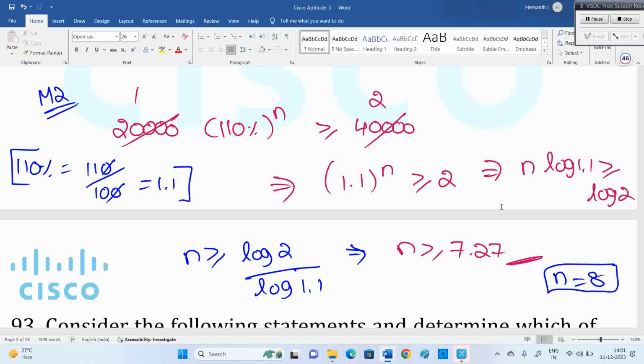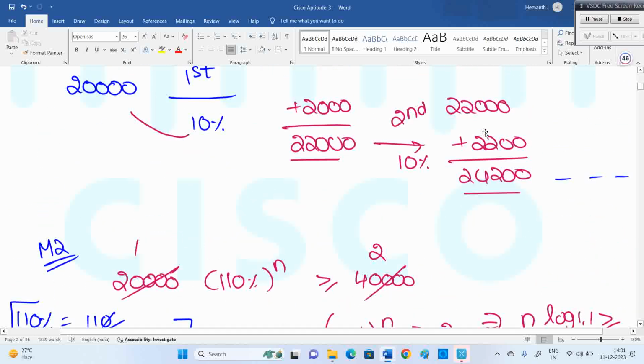This question is a bit tricky if calculator is not allowed. Not at all an easy task, because they have given this in GATE exam also, or maybe in other companies, but they gave 20% per annum. If it is 20% per annum rate of interest, the answer is 4 years. With 20% per annum, I can do that manually also. If it is 4 years, not a problem.